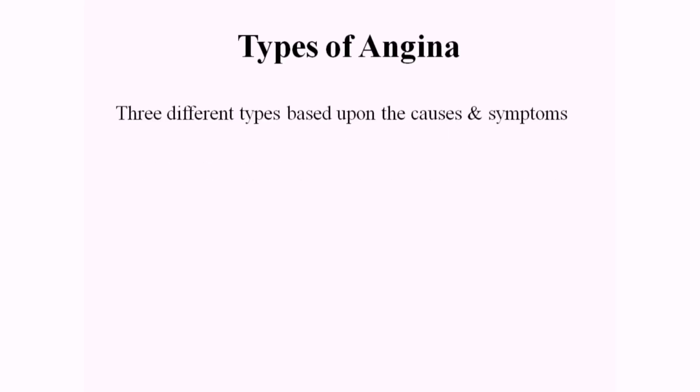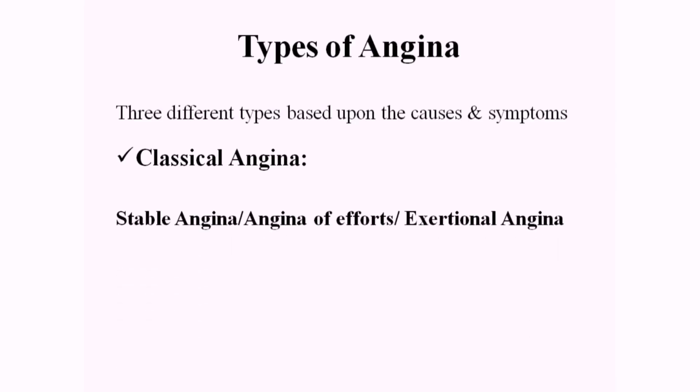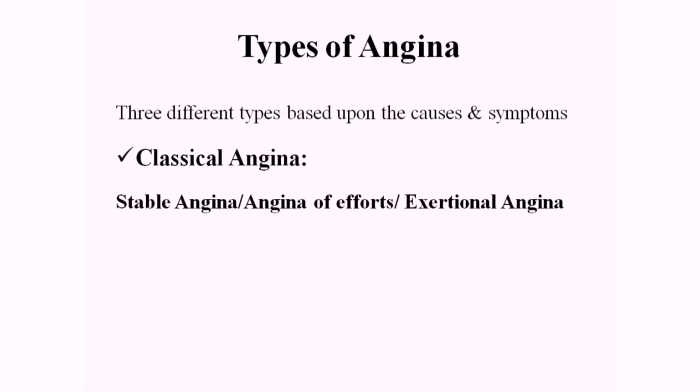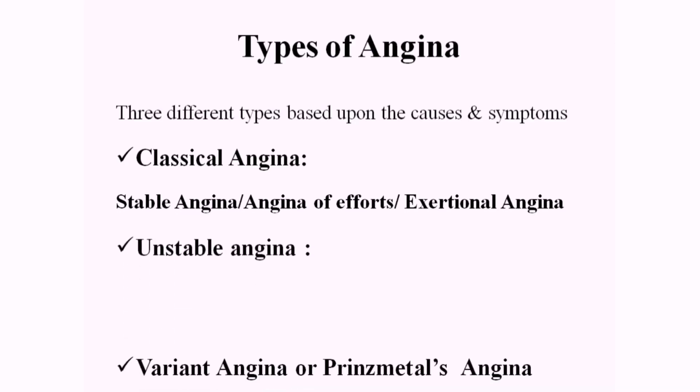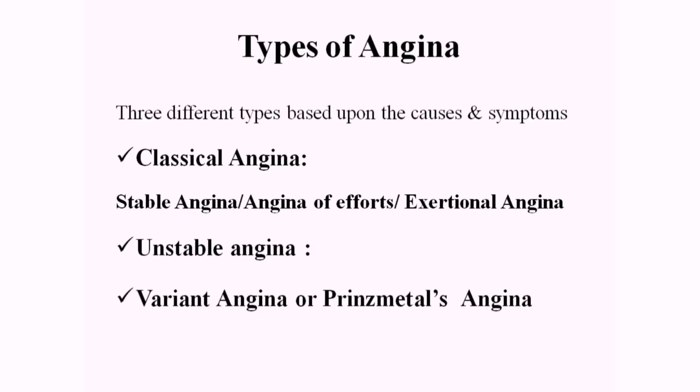There are three types based on causes and symptoms. First, classical angina, also called stable angina, angina of effort, or exertional angina. Second, unstable angina, and third, variant angina or Prinzmetal angina. In the description, first, stable angina, also called classical angina.